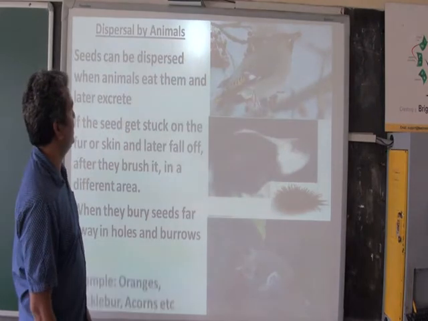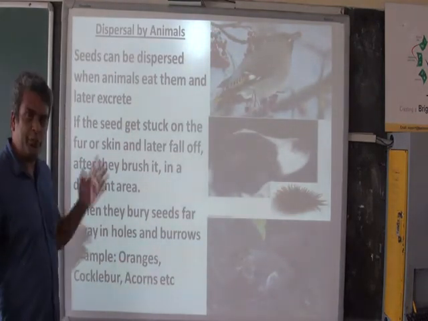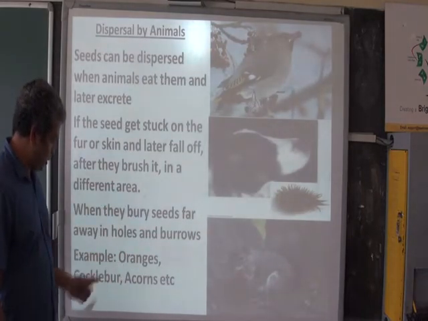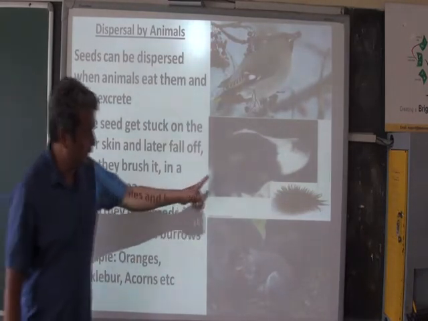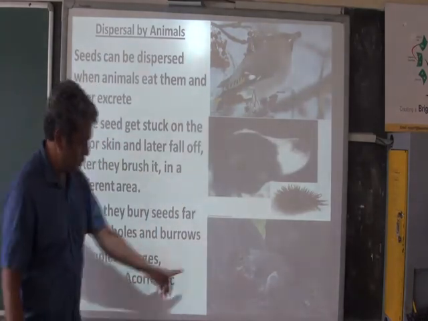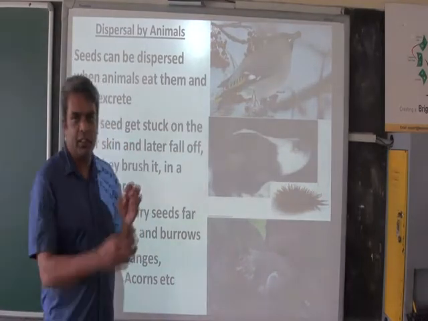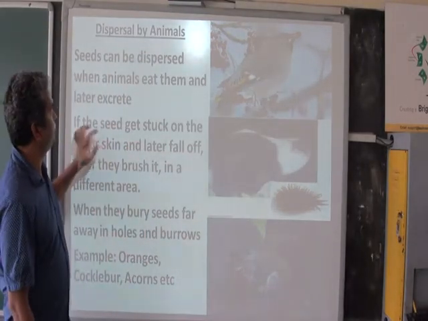Let us see the next slide. Examples also you will find of which type of seeds are dispersed by animals: oranges, cocklebur, which you can see has hooks, and then acorns, where the squirrels eat those nuts and leave some in the burrows.